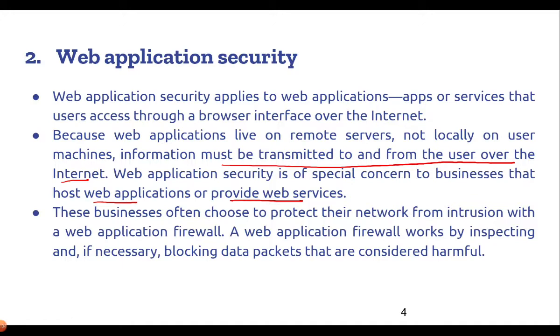These businesses often choose to protect their network from intrusion with a web application firewall. As already discussed in our previous sessions as well, these firewalls provide the first level of security for the web applications or for any type of applications that might be running in the system. A web application firewall works by inspecting and if necessary blocking the data packets which are considered harmful. So either it will block it or it will give only that amount of permission which is required for any type of transaction which is categorized as secure by the firewall.